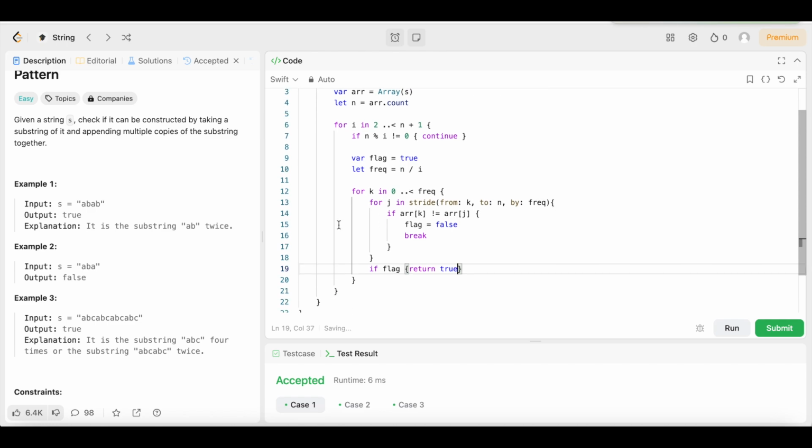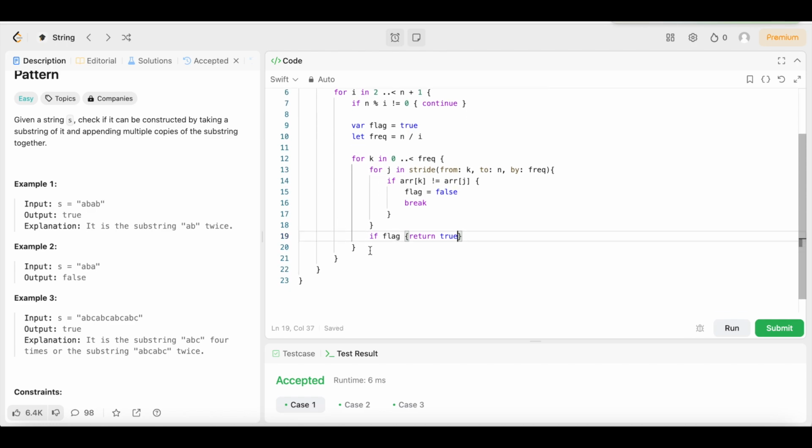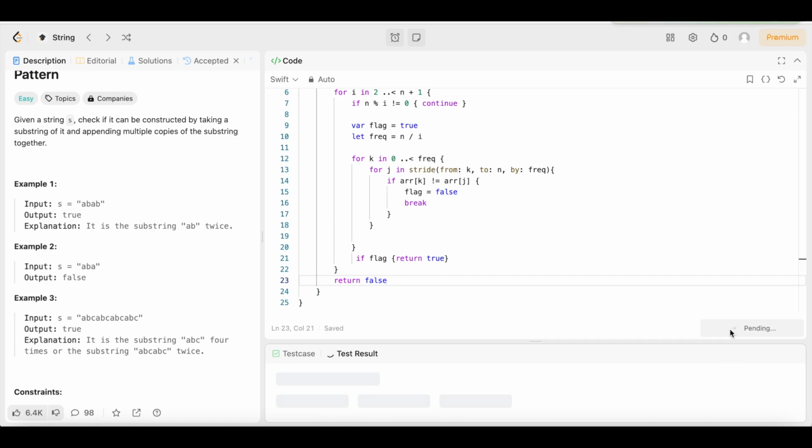Oh, excuse me, y'all, this should be outside of the for loop, so we can just move that right here. Then we're going to come down here and say return false. And that should be all she wrote, y'all, so let's run it.